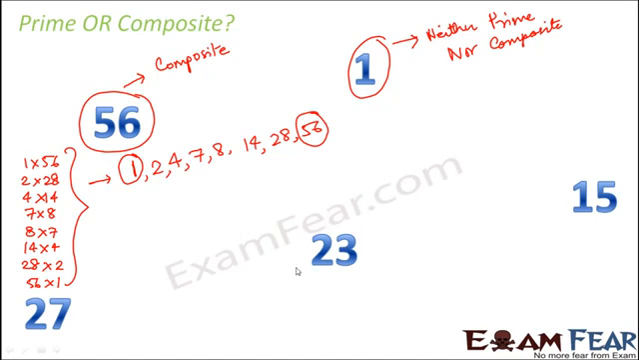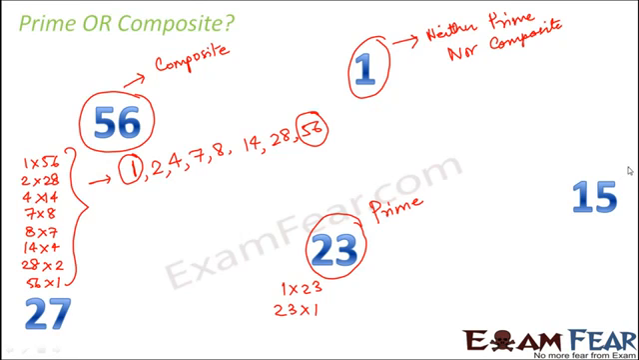Let's consider 23. So what are the different ways you can write 23? 1 into 23 and 23 into 1. It is not divisible by any other number like 2, 3, 4, 5, 6, 7 and so on. So therefore 23 is a prime number.